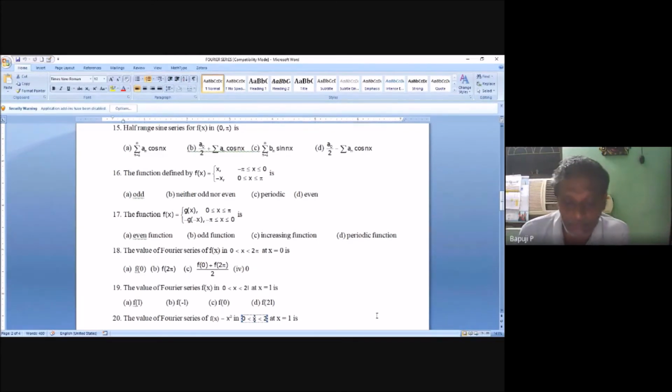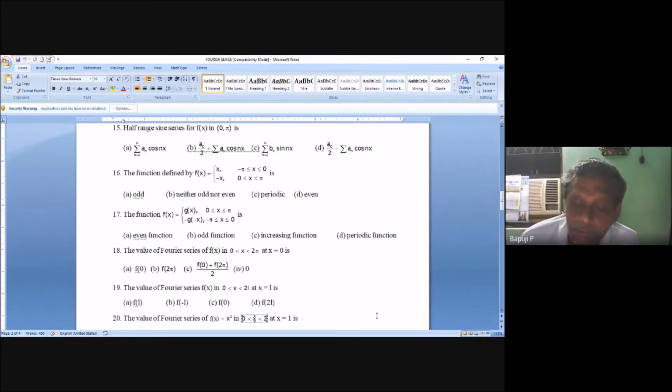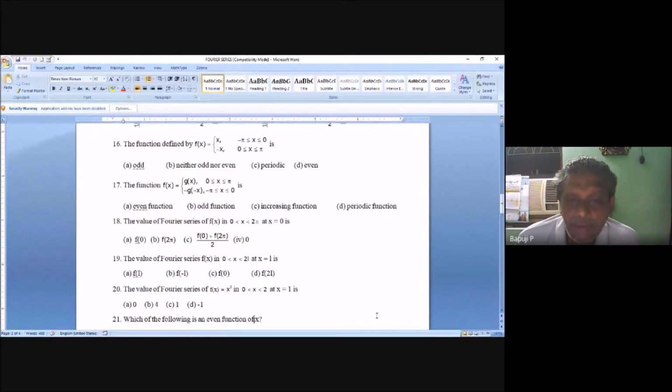Nice. What is your name? Reddy Babu. Super. Good. Because it is continuous, you can get f of 1 immediately. Once you decide the answer, you can see why the remaining three are wrong, and you can check why.